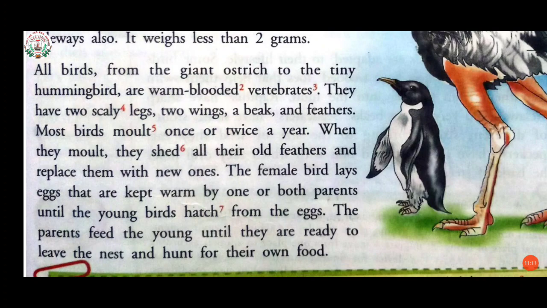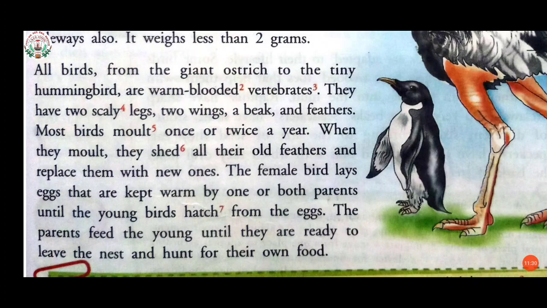Now, most birds molt once or twice a year, which means they lose their feathers before new ones grow. It is a very important part of birds' lives that they molt once or twice a year.